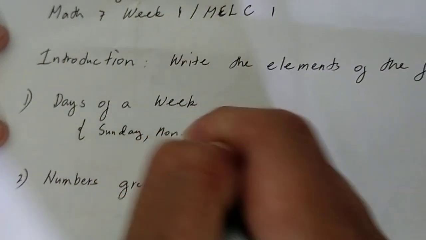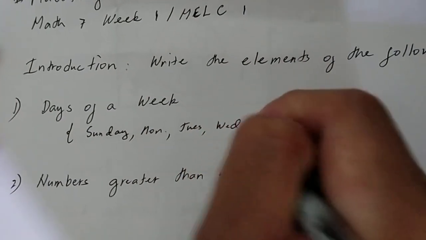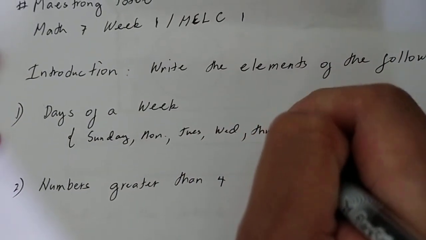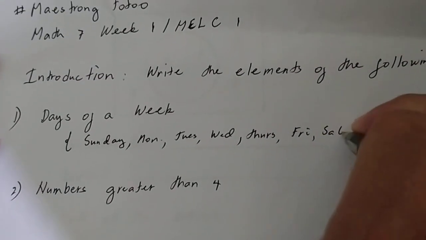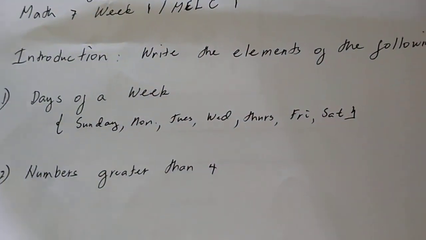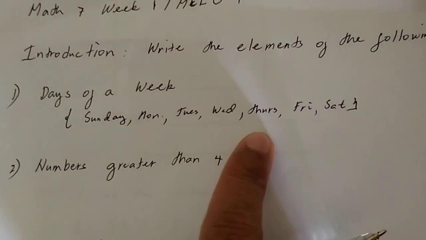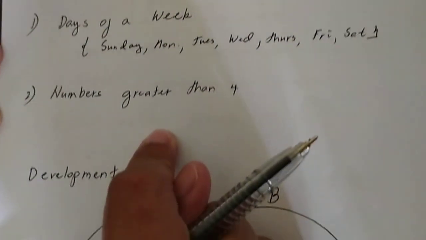Monday, abbreviation na lang. Tuesday, Wednesday, Thursday, Friday, and Saturday. Pito po yan, days of a week. Tapos na po, ito ang elements of a set. No? Sa number 2, numbers greater than 4.